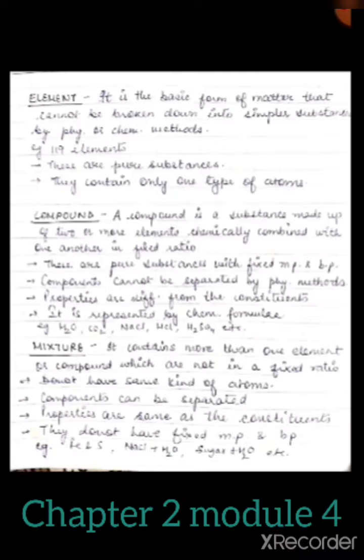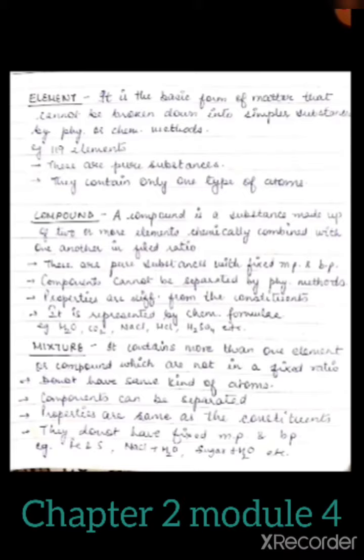For example, in a salt solution, water is a compound and salt is a compound. Two different compounds are mixed with each other and the salt solution is prepared, so that is a mixture. Components can be separated by physical methods. Chemical methods are also used in this type of separation, and properties are the same as the constituents. That means if you are mixing salt and sugar, or salt in water or sugar in water, the properties remain the same. The properties of sugar and water will remain the same.